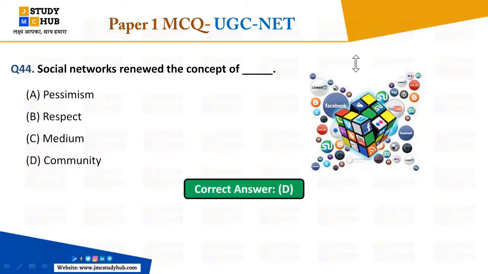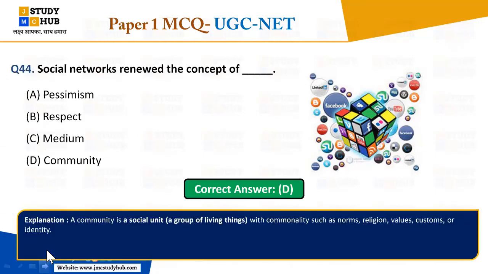So here I got the answers from Pushpanjali and Varnika has answered first. That is social networks renewed the concept of community. Okay, very good. So you know what is about the pessimism? Pessimism is basically negative mentality, negative mentality that they consider like the world is bad. Okay, the negative mentality. So here this will not be okay.